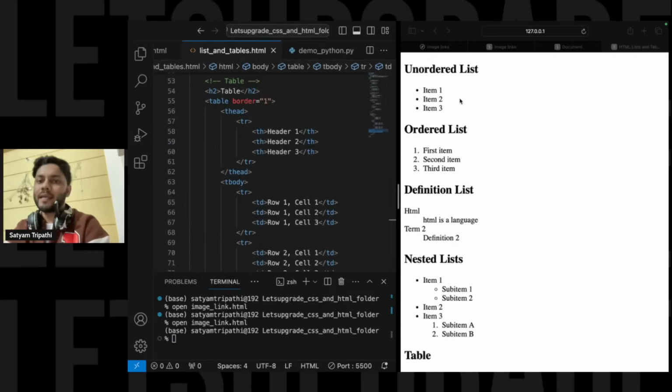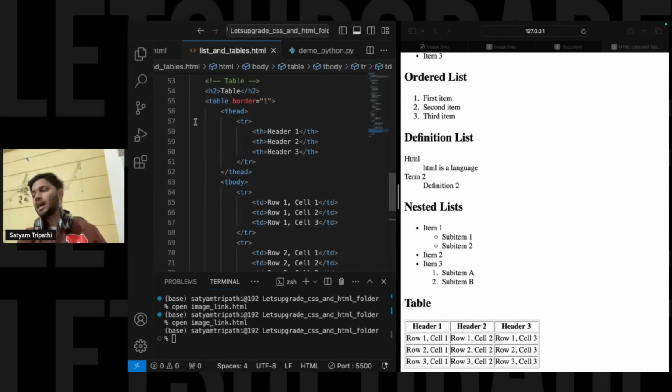So if you want to create any kind of unordered list, ordered list, definition list, nested list, or a table, this is how you can basically do it.